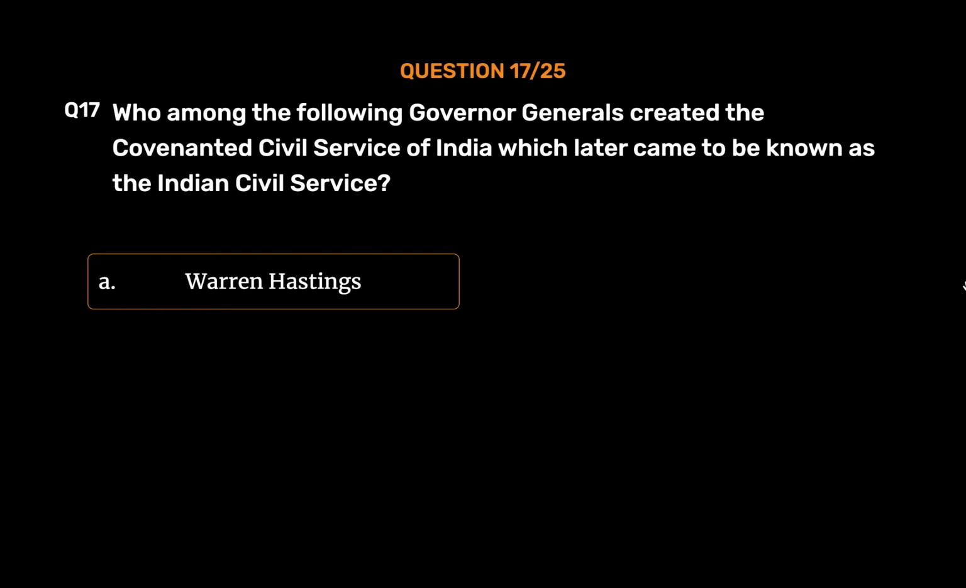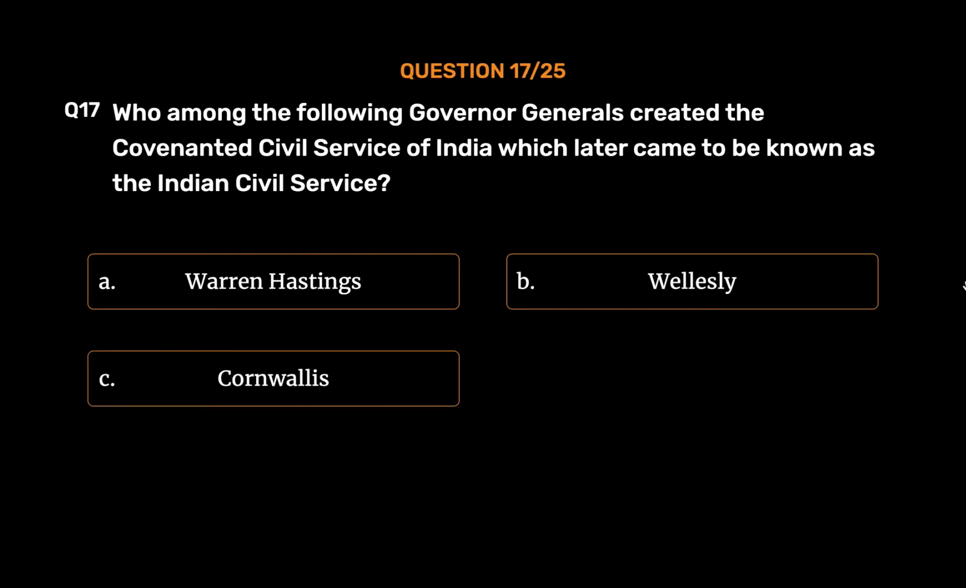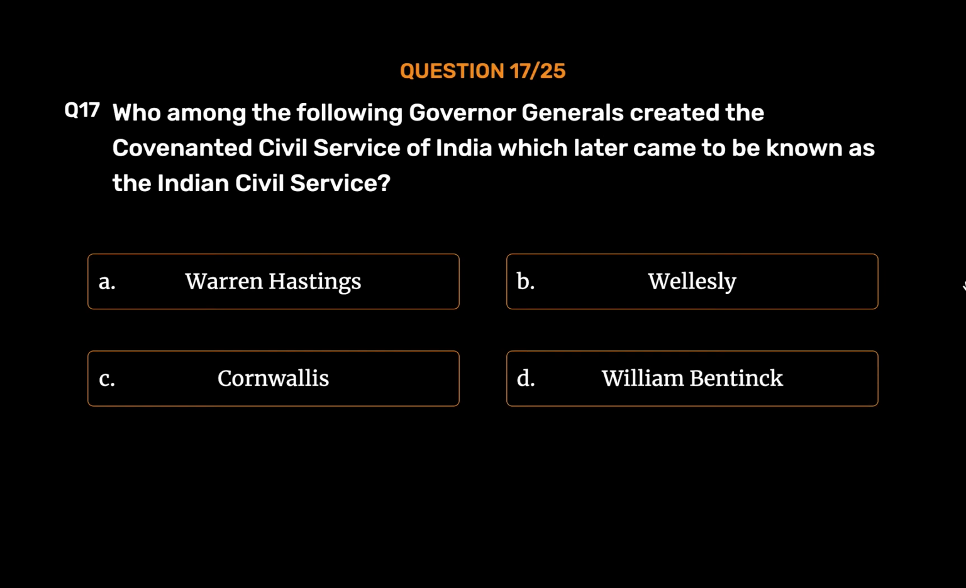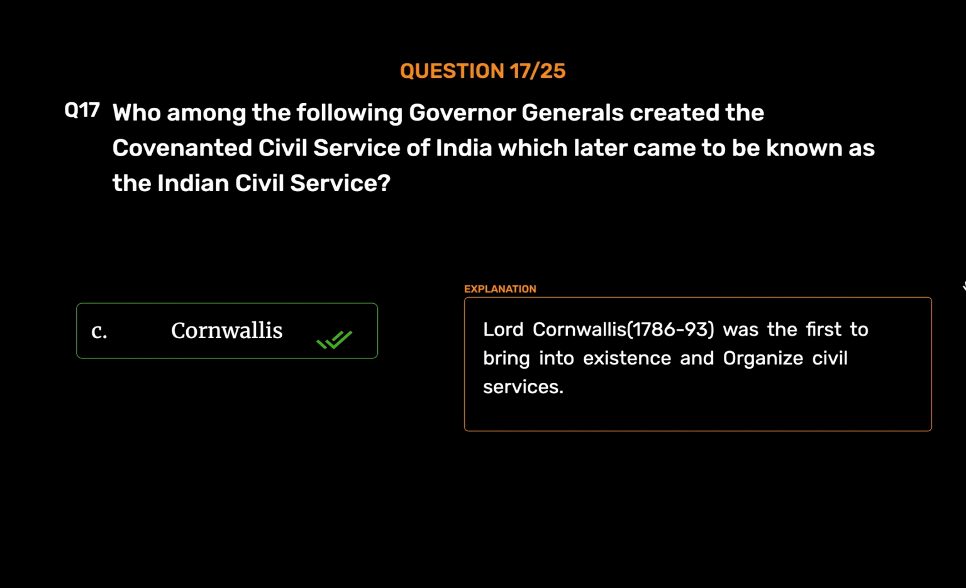Option A. Warren Hastings. Option B. Wellesley. Option C. Cornwallis. Option D. William Bentinck. The correct answer is Option C. Cornwallis. Lord Cornwallis, 1786-93, was the first to bring into existence and organize civil services.